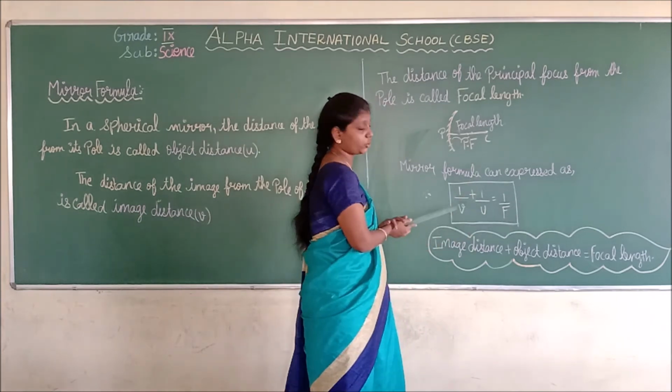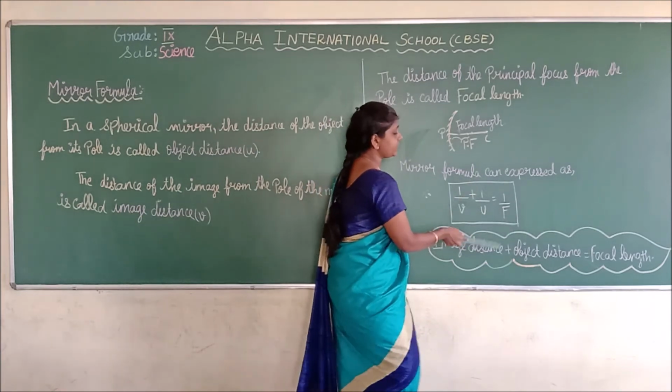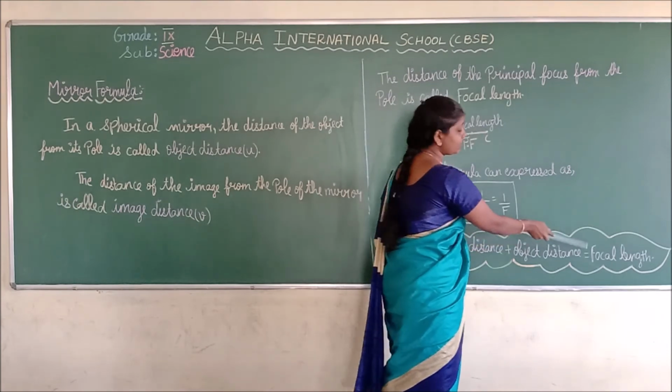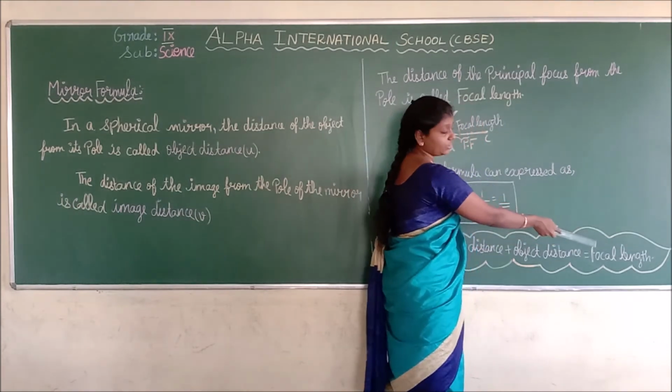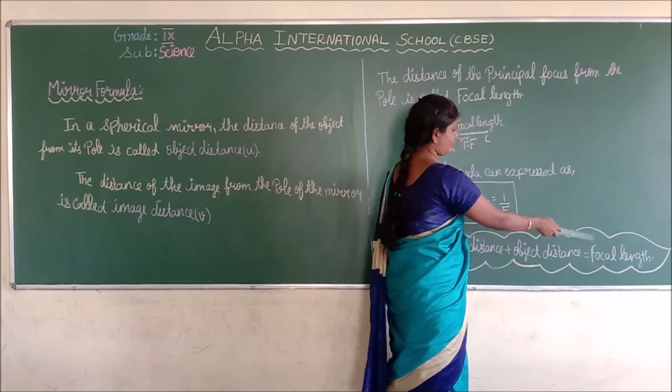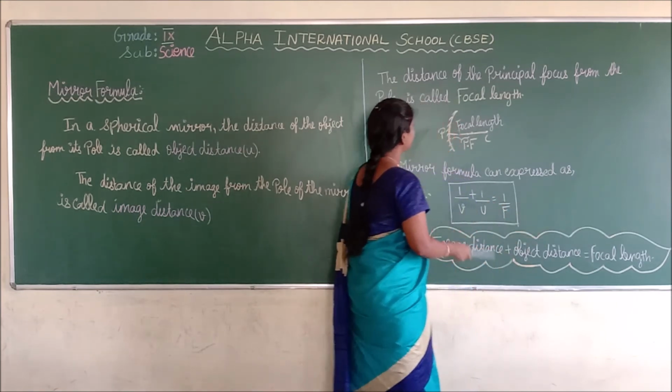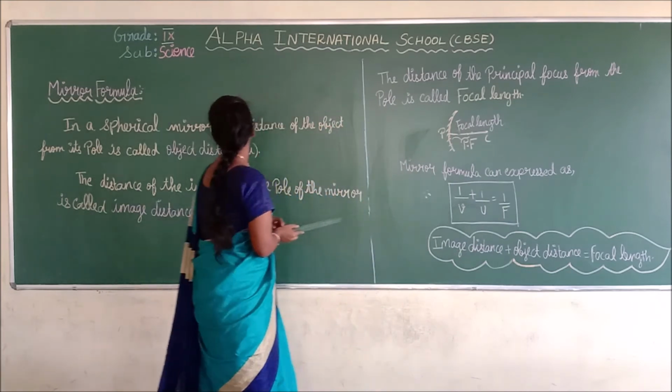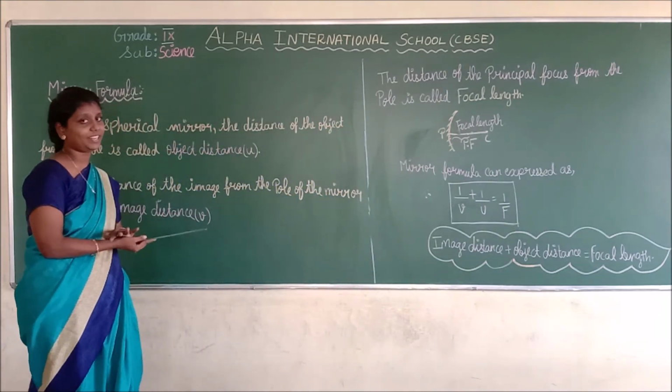What is the mirror formula, students? See, image distance plus object distance is equal to focal length. This is the formula for the mirror equation. Do you understand what the mirror equation and mirror formula are?